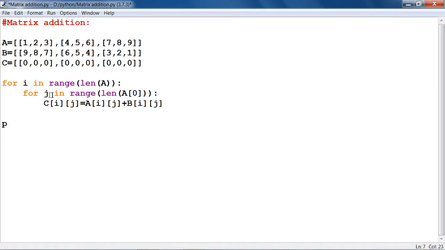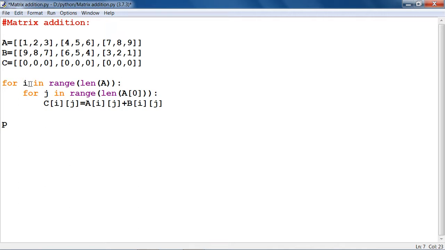And then for j in range length A[0], the first element, which is 1, 2, 3, also has 3 elements. So the length of A[0] would be 3. Here i is the row and j is the column. So C[i][j] would be the matrix elements of the new additive matrix of A plus B.